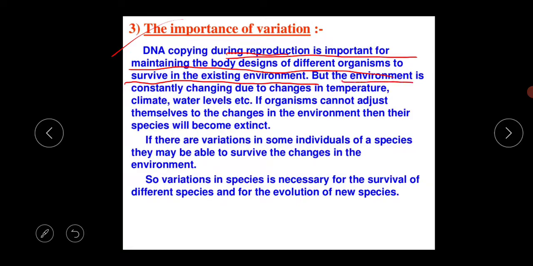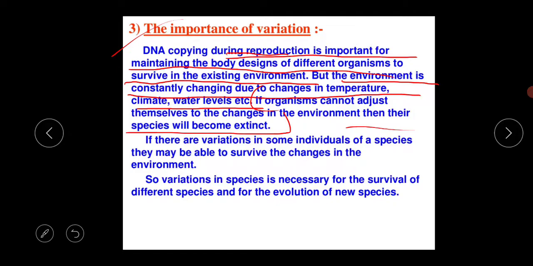But the environment is constantly changing due to change in the temperature, climate, water levels, etc. If organisms cannot adjust themselves to the changes in the environment, then their species will become extinct. So DNA copying during reproduction is important for maintaining the body designs of different organisms to survive in the existing environment.